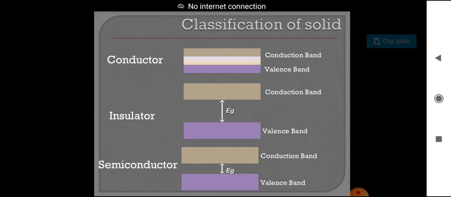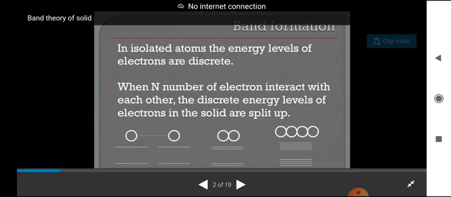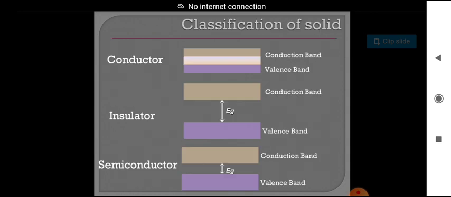Coming to the semiconductor, in the diagram the distance between the valence band and conduction band, that is the energy gap, is very low. If we give some energy to the valence band, the valence electrons go to the conduction band.